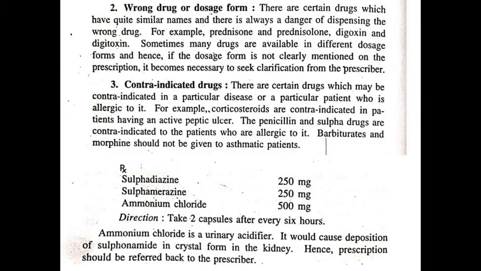Next type of therapeutic incompatibility is contraindicated drugs. There are certain drugs which may be contraindicated in a particular disease or particular patient who is allergic to it. Example, corticosteroids are contraindicated in patients having peptic ulcers. Likewise, penicillin and sulfonamide drugs are contraindicated in patients who are allergic to them. And barbiturates and morphine should not be given to asthmatic patients. Example, sulfadiazine, sulfamerazine, ammonium chloride containing capsules. The ammonium chloride is a urinary acidifier.